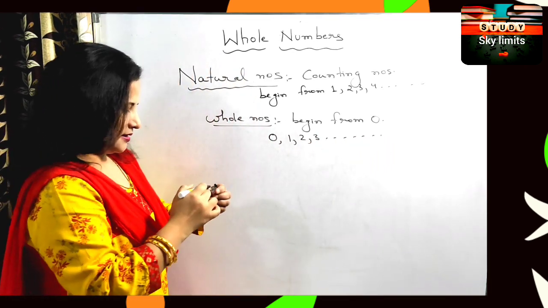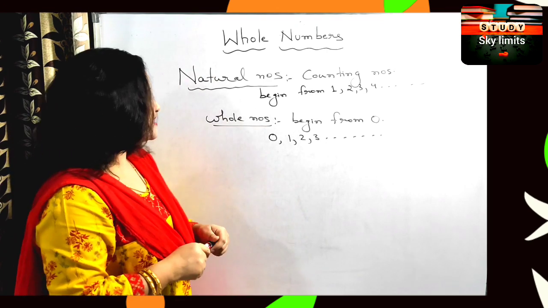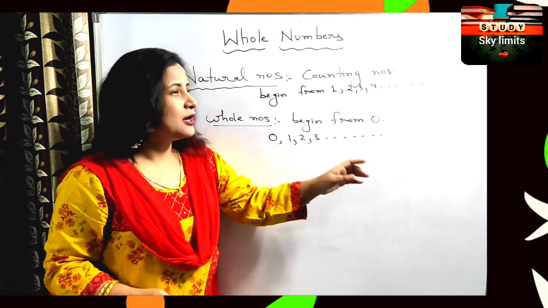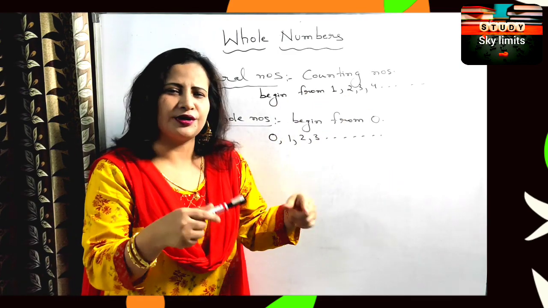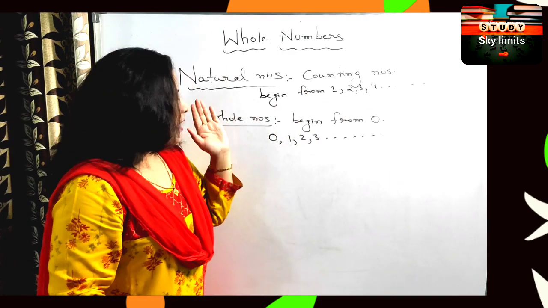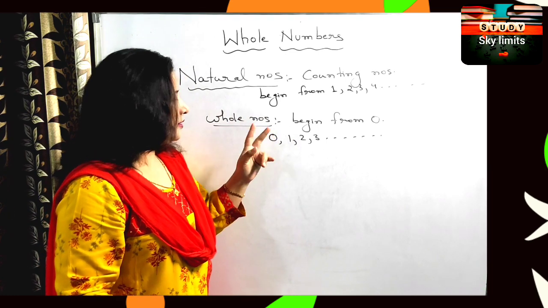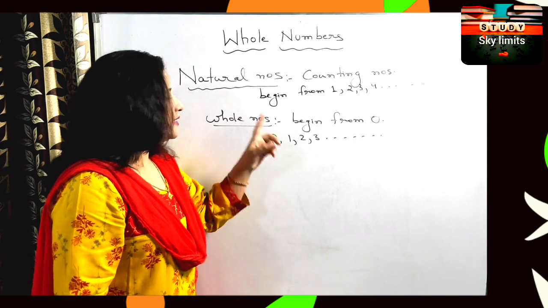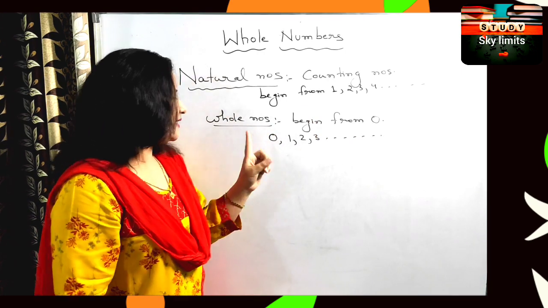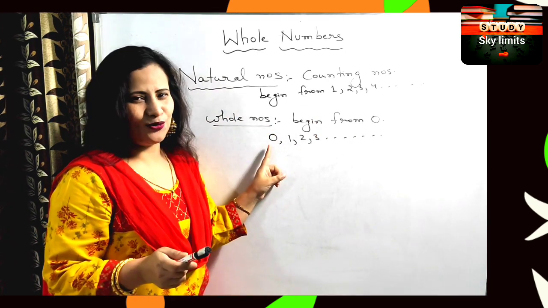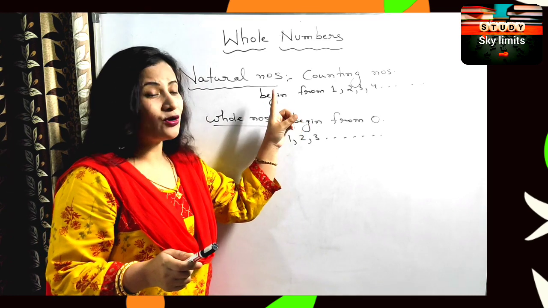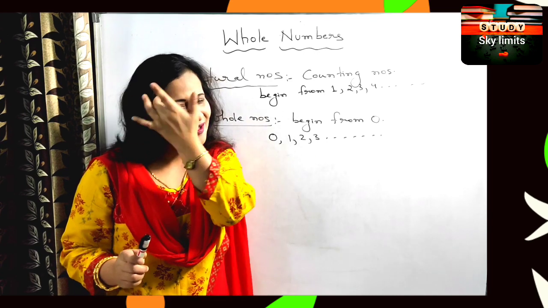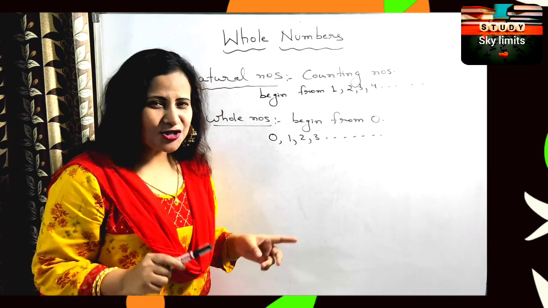That means whole numbers contain all the natural numbers, but one extra number, and that is 0. 0 is not a natural number, but 0 is included in the set of whole numbers. So this idea should be clear.